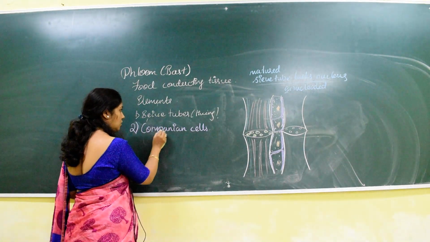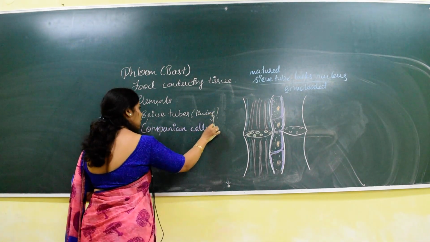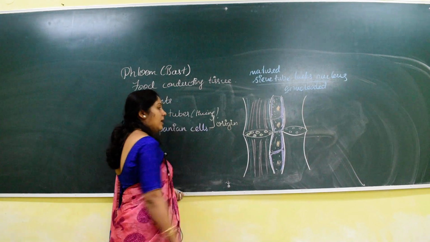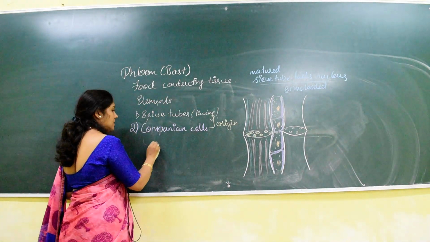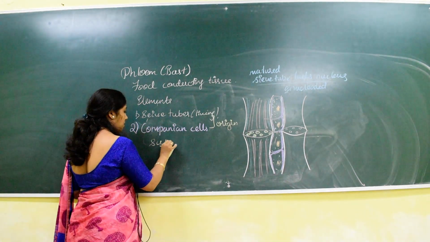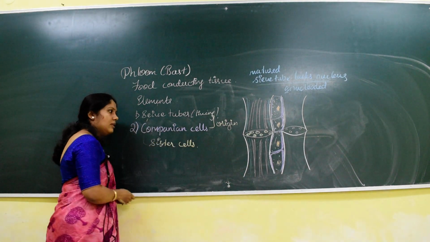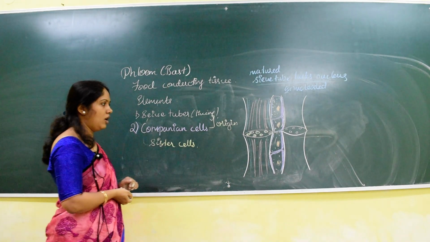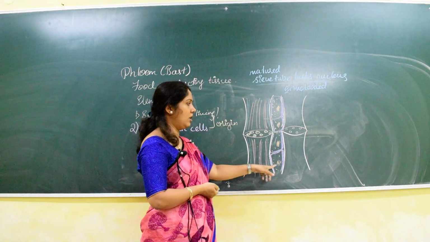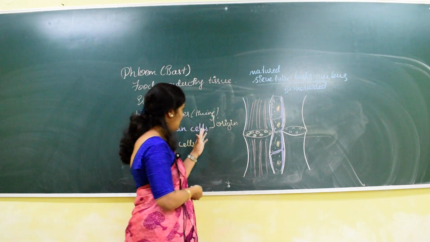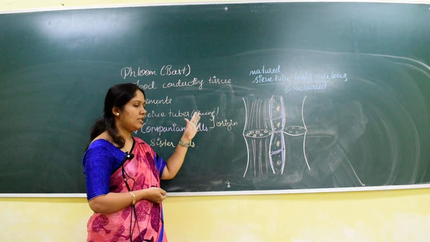Companion cells and sieve tubes both arise from the same origin. Hence, they are called sister cells. Very important. The sister cells in the phloem are the sieve tube and the companion cell. Both these cells arise from a same mother cell.